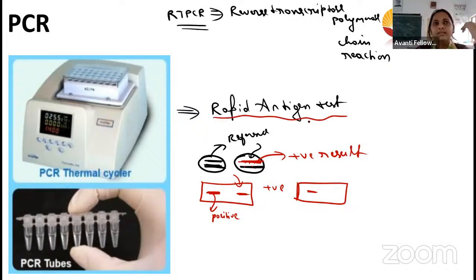You can take the example of the pregnancy kit. Also, a very important application is in cancer diagnosis. If we know early that the person has cancer, we can try to give treatment and save them. Otherwise it goes to the metastasis stage. You know what the metastasis stage is? That gives rise to malignant tumors, and by that time we can't save the patient.